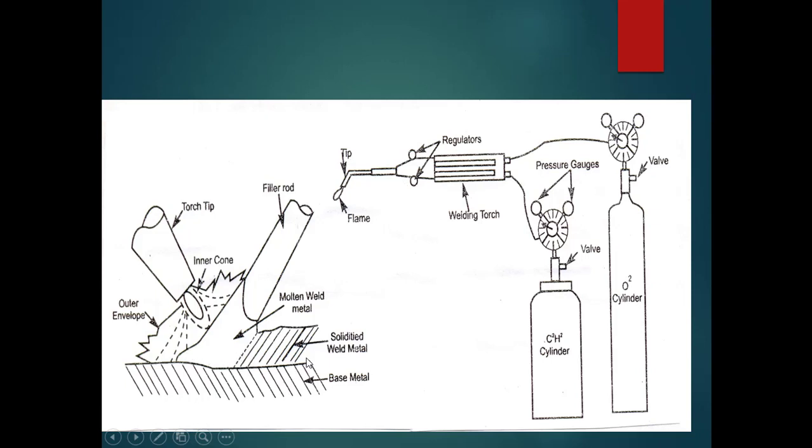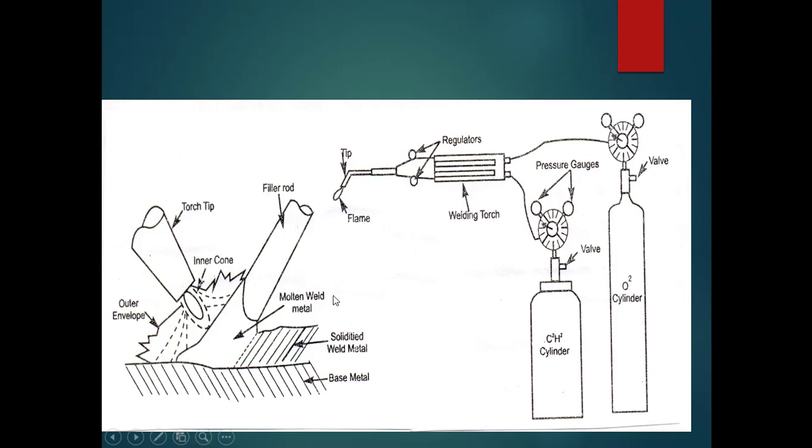So on this side you can see the already solidified weld metal. This has already been joined, whereas in this case it is the molten weld pool, and after solidification it will form a strong weld joint. So this is regarding the gas welding principle. It is very simple. If you practice the diagram once or twice, then you can write the working principle of oxyacetylene welding.